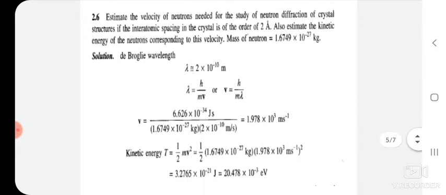Next, estimate the velocity of neutrons needed for the study of neutron diffraction of a crystal structure if the interatomic spacing in the crystal is of the order of 2 angstrom. Also estimate the kinetic energy of the neutrons corresponding to the velocity. Mass of neutron is equal to 1.6749 into 10 to the power of minus 27 kg.